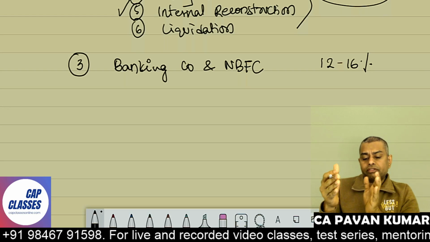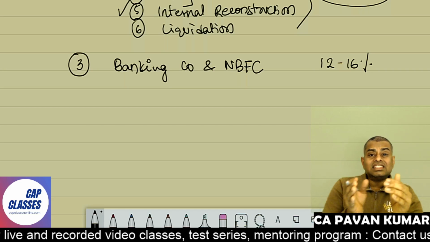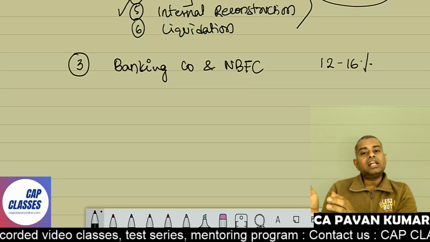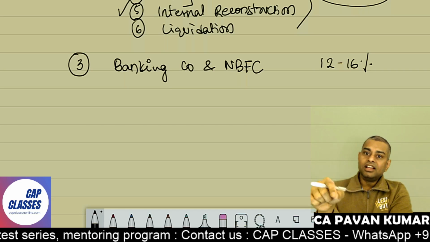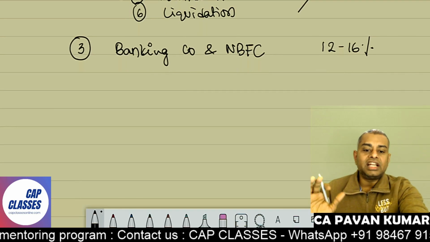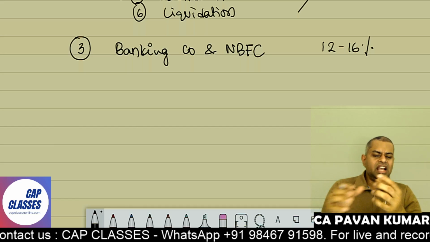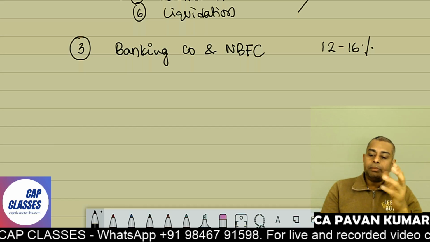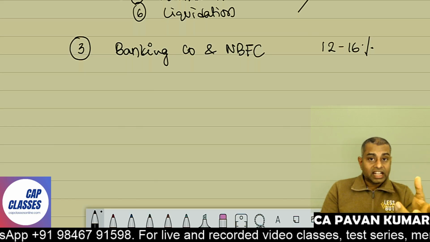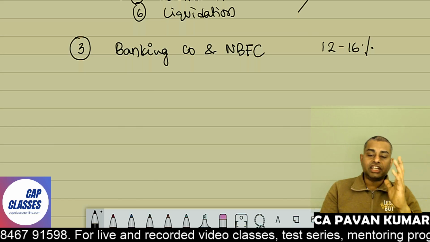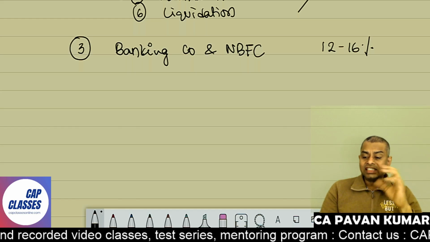So banking companies, out of this third segment, banking companies and NBFC. Banking companies is maybe 80 to 85%. Non-banking finance companies again is 10 to 15%. Within 2-3 hours you can complete NBFC, provided you are strong in banking companies, because the provisioning, then prudential norms, many things are same between banking and NBFC except minor changes. So NBFC is basically a very easy thing. If a question comes from NBFC area in your examination, that 4 marks or 6 marks, whatever it is, is in your pocket. You cannot do mistake in NBFC. That's simple there. So this is third area, 12 to 16%.